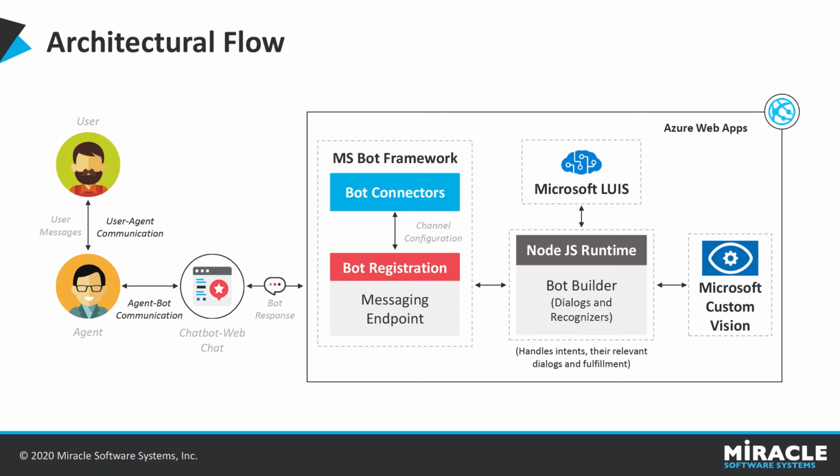Then Bot Builder, based on the intent, sends the response back to the agent. If any product identification scenarios are there, then the image will be sent to Custom Vision, and it identifies the product by taking the image of the product and sends the image tag name as a response to the agent. And from the agent, it will go back to the user. This is how user and agent bot communication works.